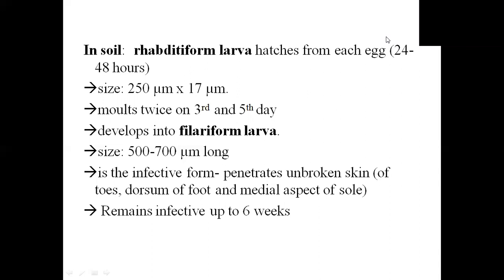They do have a tendency to enter through the unbroken skin of the toe, dorsum of foot, and medial aspect of the sole. From the time of development of the filariform larva, it will remain active for around 6 weeks.